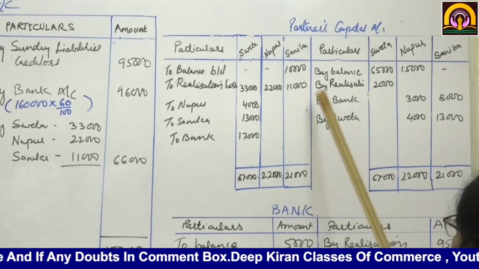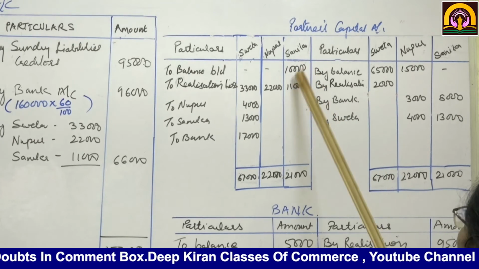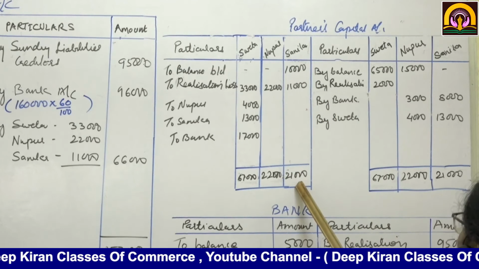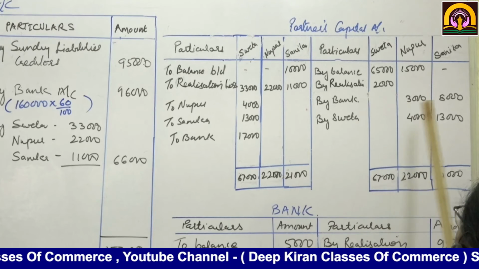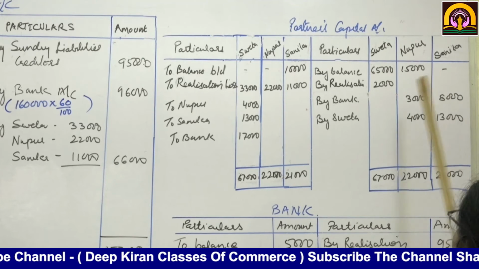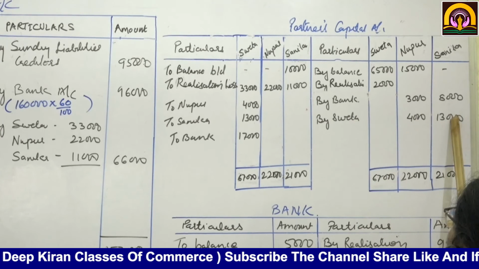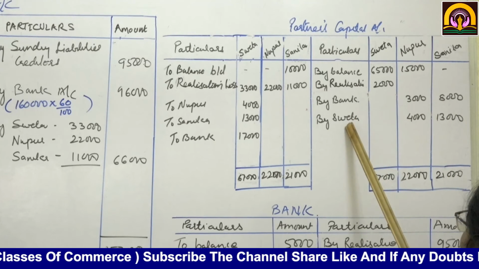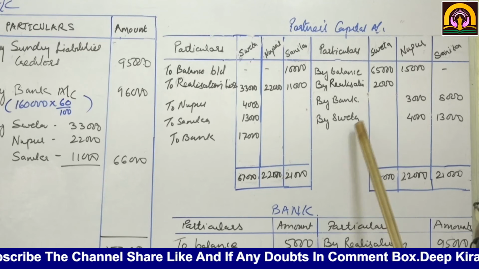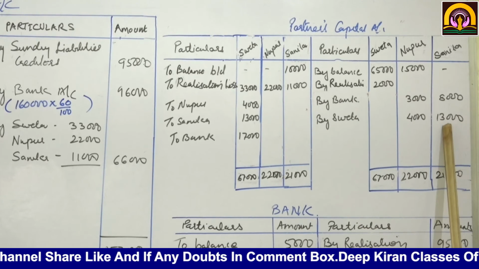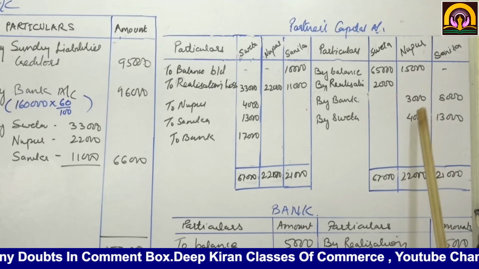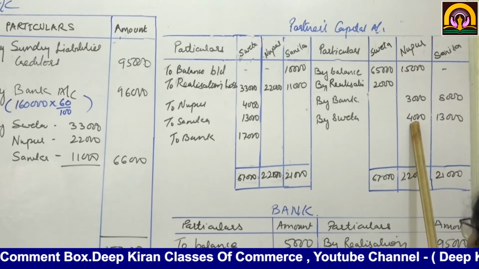Now we are going to close Sanika's account first. Debit balance 21,000 minus 8,000. Their deficiency will be borne by Shweta. On account of Sanika, she is going to pay 13,000, and on account of Nupur, 4,000.